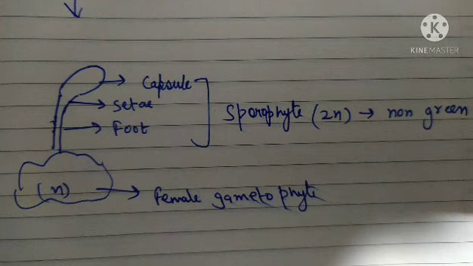Now you should remember that this sporophyte is formed on the female gametophyte, and it is non-green. Non-green means it will not be able to synthesize its own food. It is dependent on the female gametophyte for food. This sporophyte has three parts: capsule, seta and foot. Inside the capsule, spore formation takes place. So let us see how this happens.